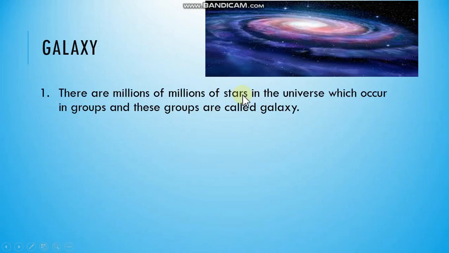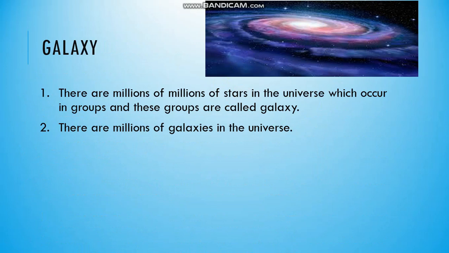Now this is your galaxy, also called Milky Way or Akash Ganga. There are millions of stars in the universe which occur in groups, and these groups are called galaxy. Now there are millions of galaxies in the universe, so you can imagine the size of universe. Stars, then group of stars, then millions of stars in the universe, and scientists say there are many universes also. That is out of scope of this book.